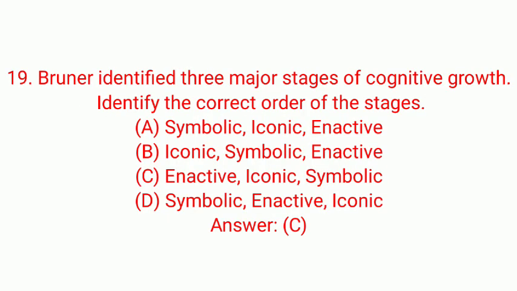Question number 19. Bruner identified three major stages of cognitive growth. Identify the correct order of the stages. Option A, symbolic, iconic, enactive. Option B, iconic, symbolic, enactive. Option C, enactive, iconic, symbolic. Option D, symbolic, enactive, iconic.